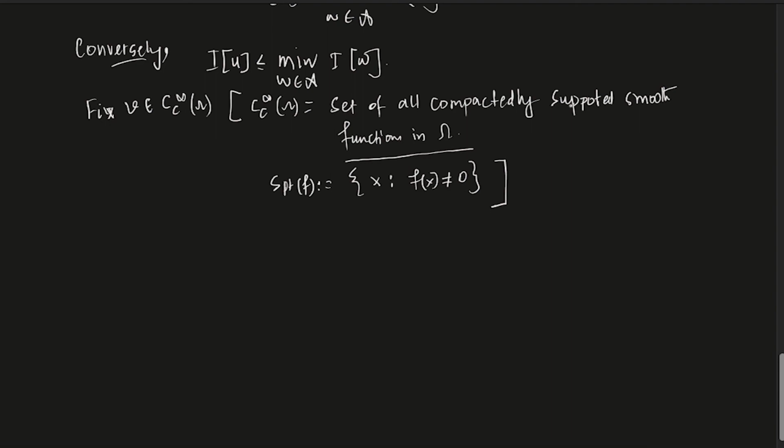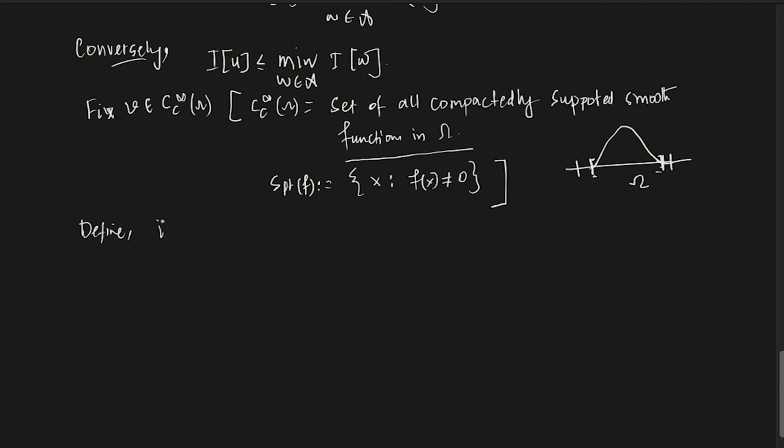For example, let's say that's your boundary, and this is your omega. Let's just look at one dimension, and this sort of function. This has a compact support because it is non-zero in a compact set. If you take the closure, that is a compact set contained in omega, so this is an example of a function which has a compact support. So you start with a v which has compact support in omega, and it is smooth, C infinity, infinitely differentiable.